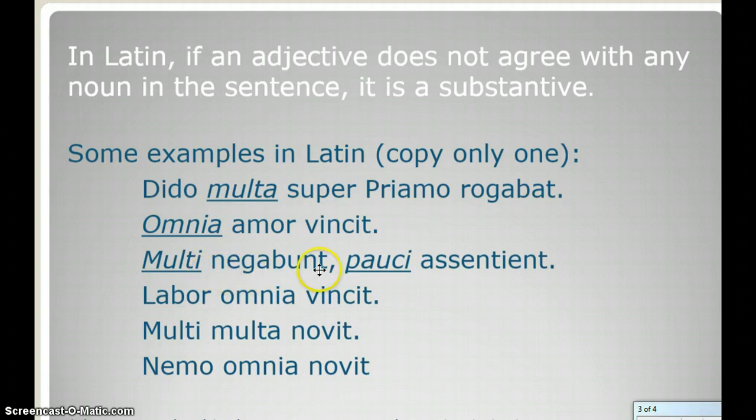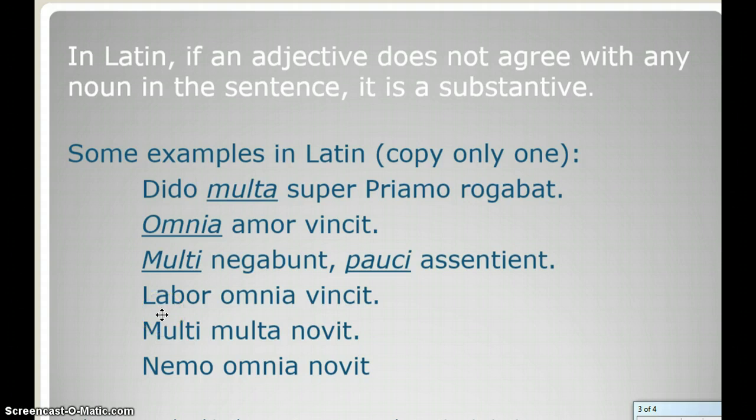Multi negabunt. Pauci assentient. Multi and pauci are the substantives here because they mean many and few. So this one says many will deny or disagree, but a few will agree. Again, it means many people or many men. How about in this one?